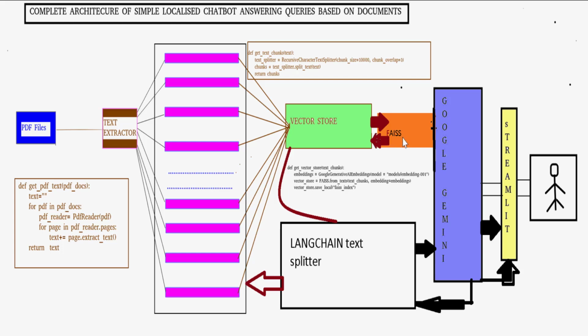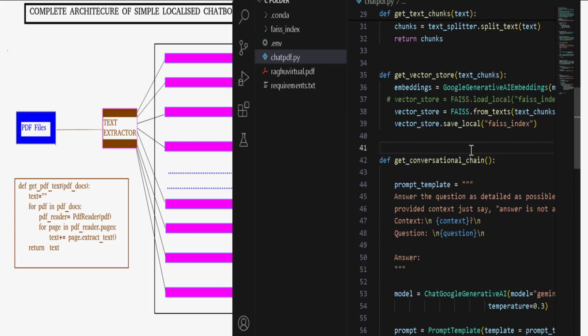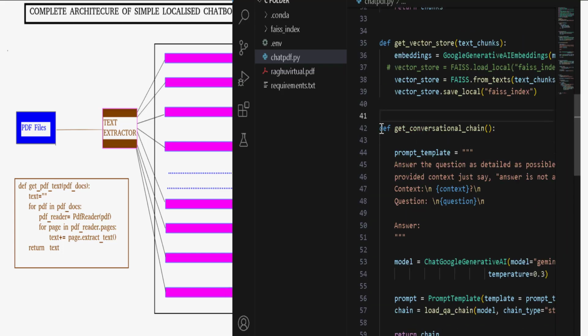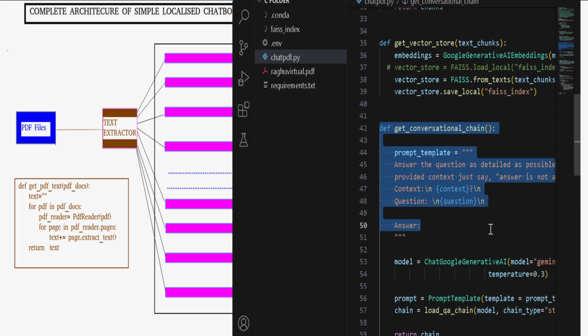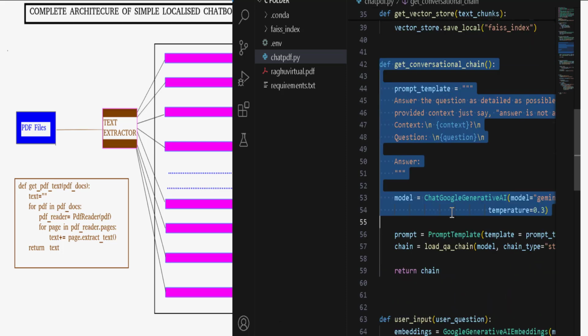It will try to find the similarity with the questions that have been asked against the knowledge base, and again it will go back to the end user. So this entire thing happens by virtue of this one and this one.